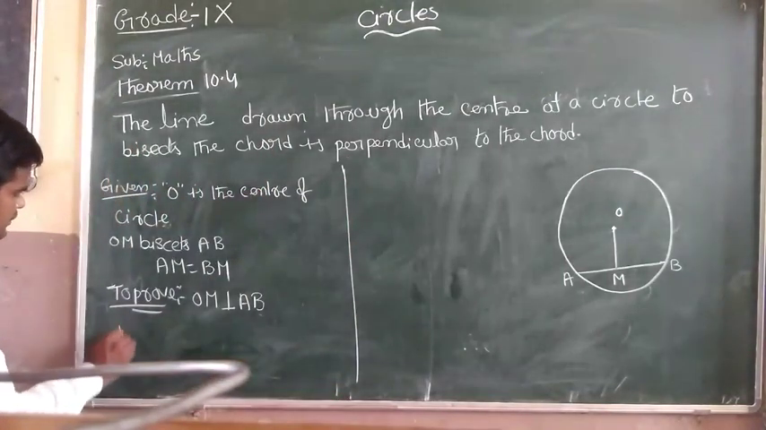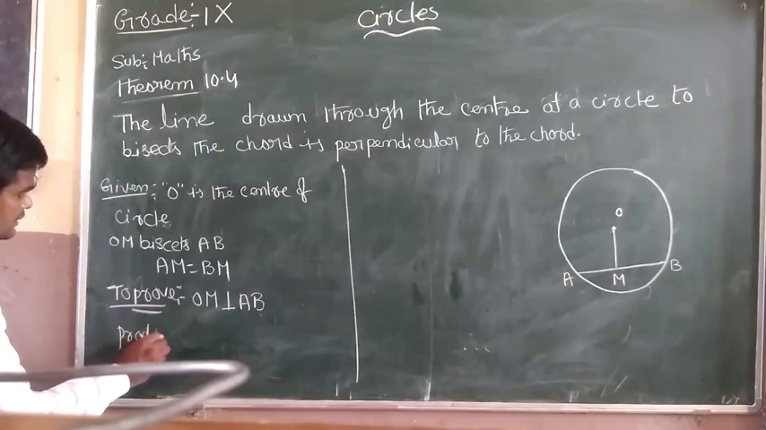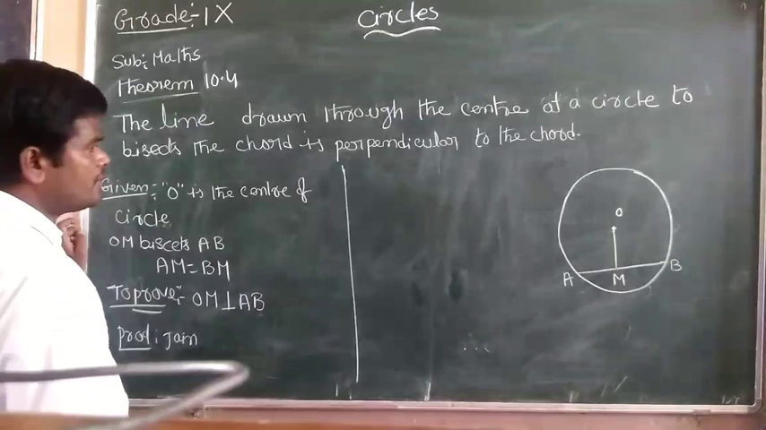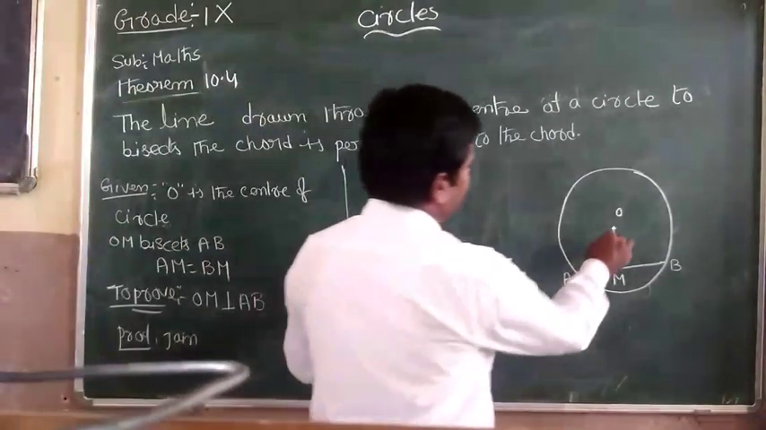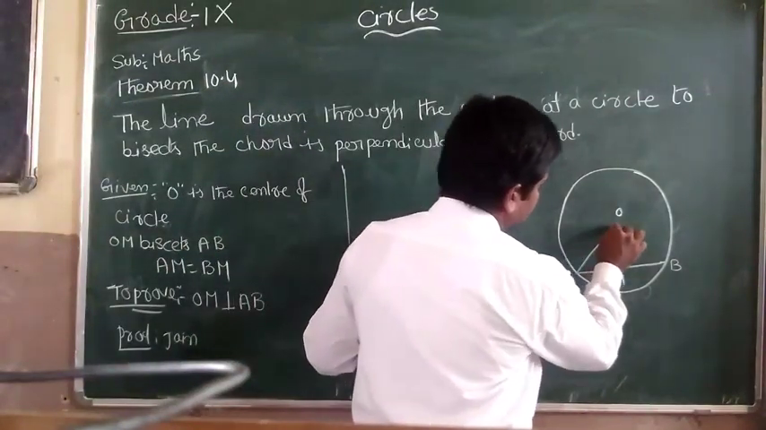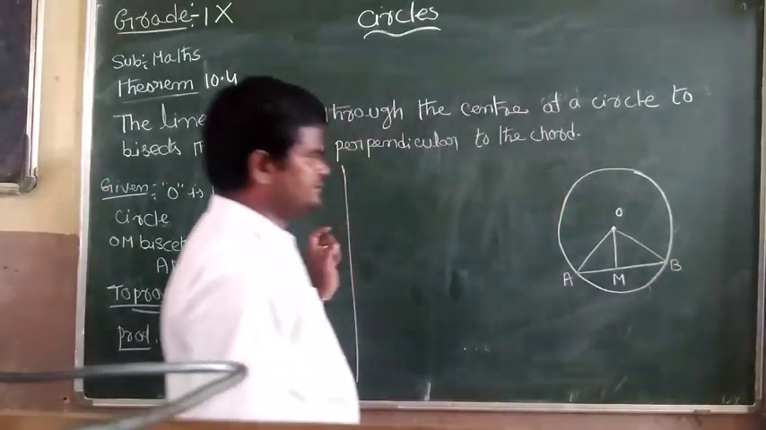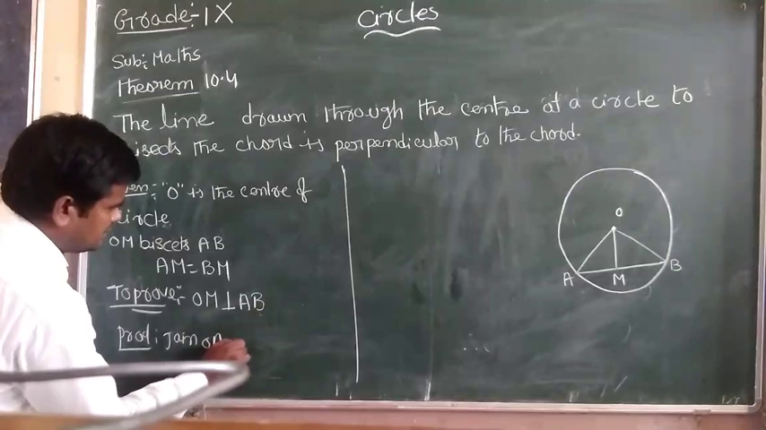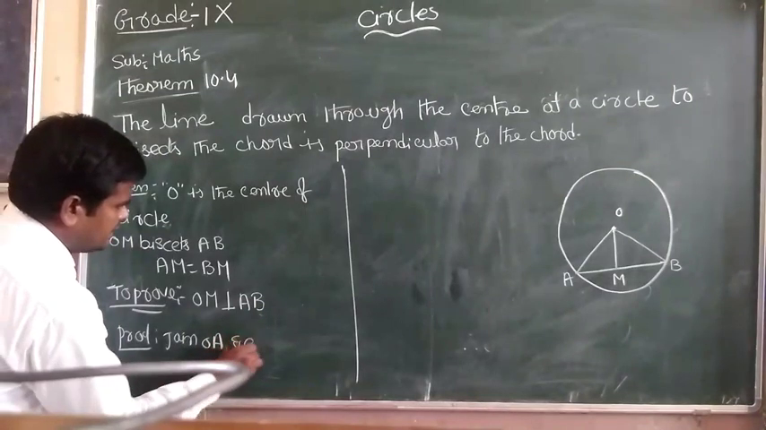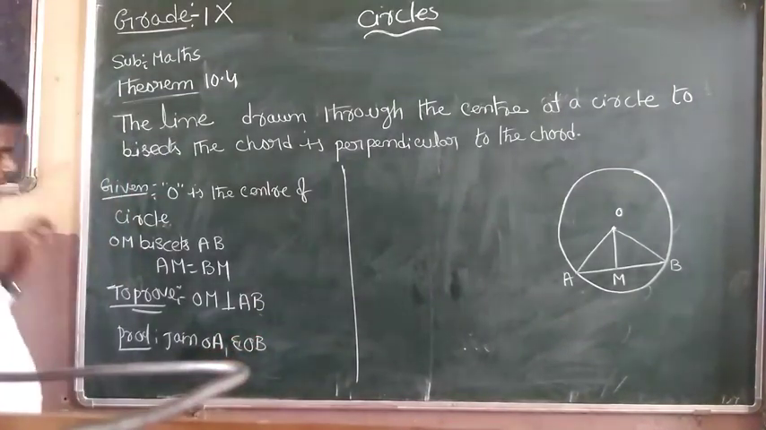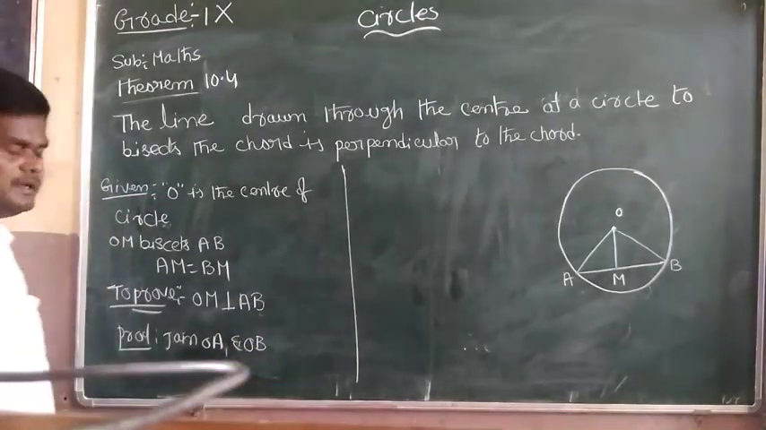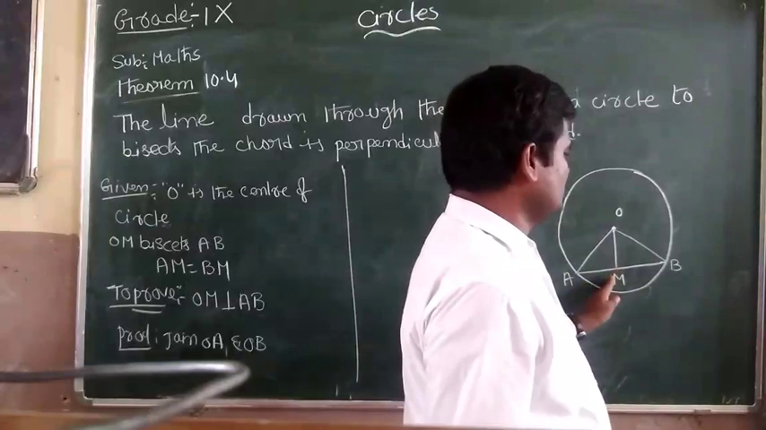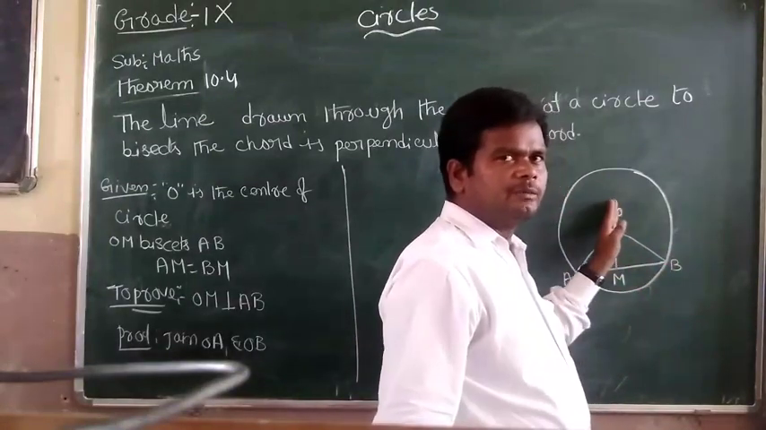So here is the proof. Join OA and OB. Now take these two triangles, triangle AMO and triangle BMO.